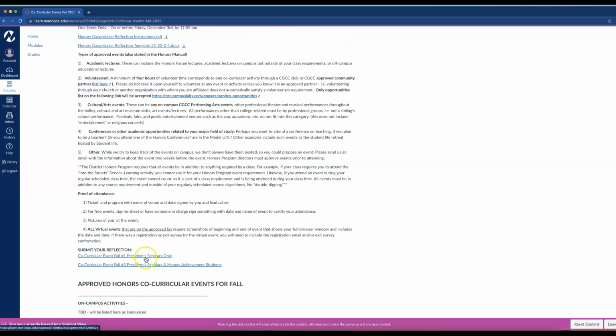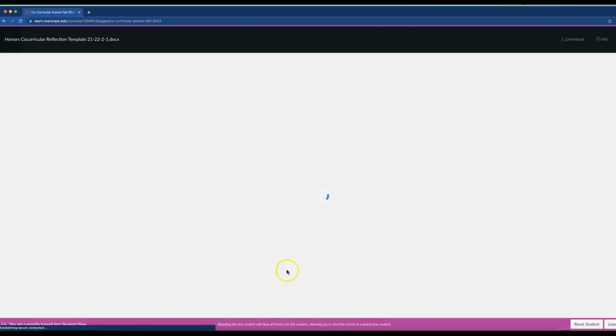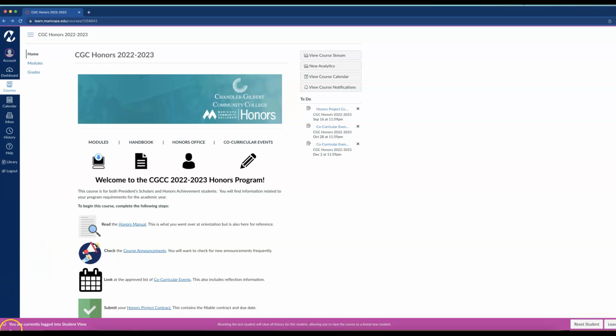So you're going to want to take a look at the template. This makes it nice and easy for you to provide us what we're looking for. So you have your proof of attendance, your program, study, or major. You're going to give a brief summary, 2 or more paragraphs of the event, and a commentary, which should be about 3 or more well-developed paragraphs. And your commentary is just going to be your reflection on your experience and also how it could tie into your academic journey.